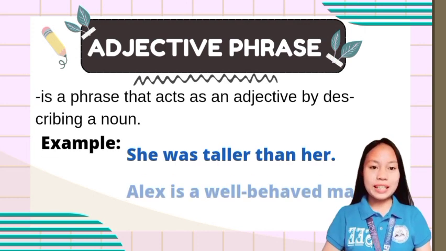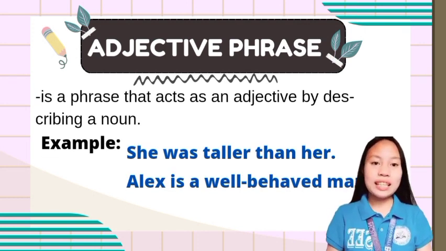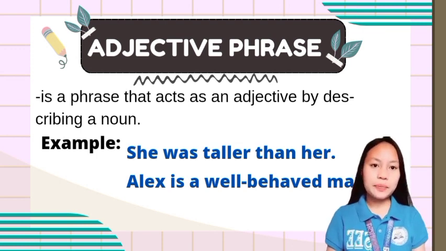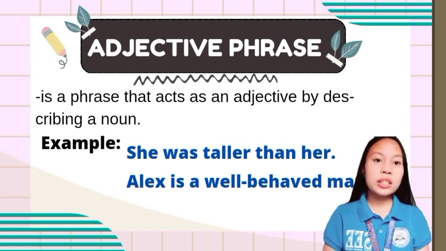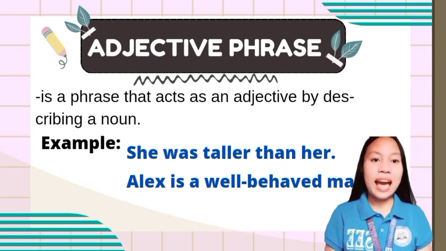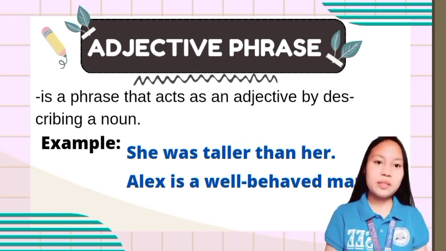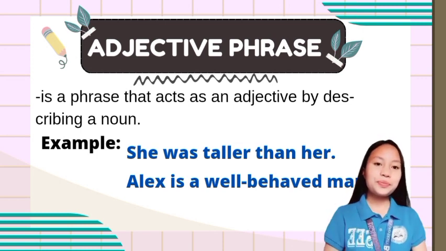Let us proceed to adjective phrase. So what is an adjective phrase? It is a phrase that acts as an adjective by describing a noun. So when we say adjective, it describes. We can see that in the description already.